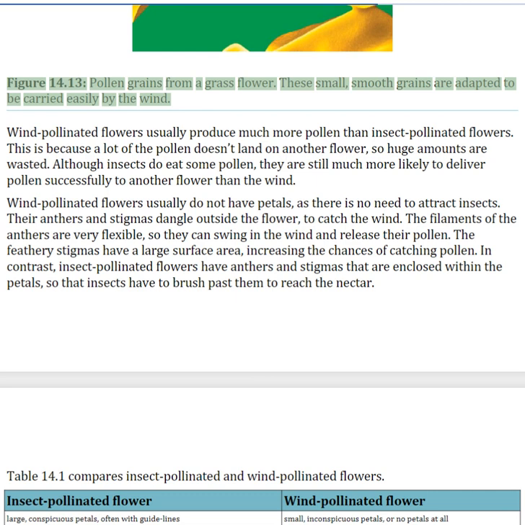These small, smooth grains are adapted to be carried easily by the wind. Wind pollen.